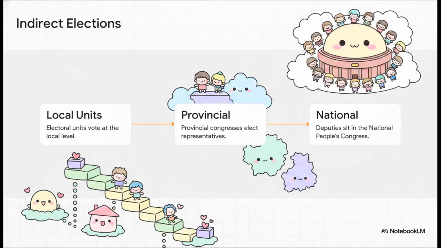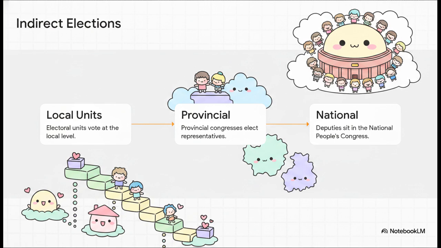But how exactly do those 3,000 deputies get there? Well, they're elected indirectly through a ladder-like process. It begins at the local levels with electoral units, then those local units elect representatives to the provincial-level People's Congresses.